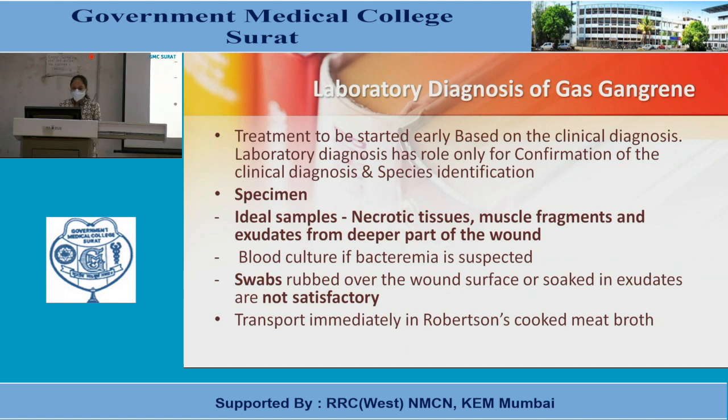Blood culture if bacteremia is suspected. Swabs rubbed over the wound surface or soaked in exudates are not satisfactory samples. Transport immediately in RCM media, that is Robertson's cooked meat media.